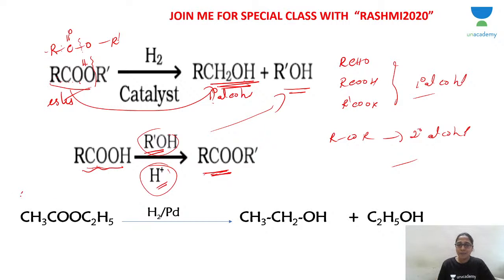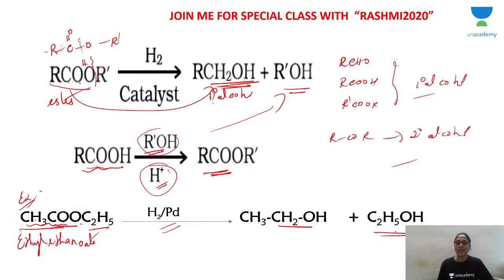Now, example for ester. The example I have taken is CH3COOC2H5, ethyl ethanoate. Catalytic hydrogenation. So the acid part, CH3COO, becomes CH3CH2OH. See, COO becomes CH2OH. This part, C2H5, is from the alcohol, that alcohol you get back.